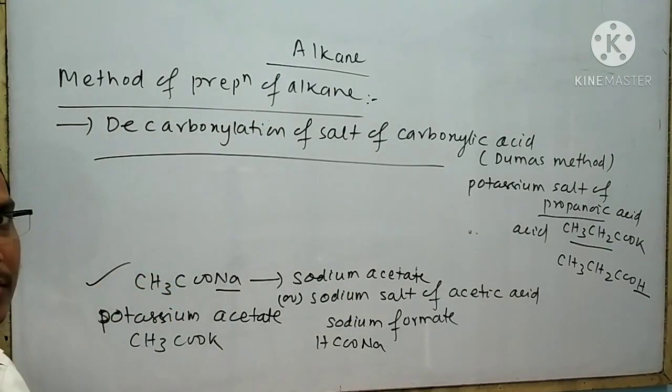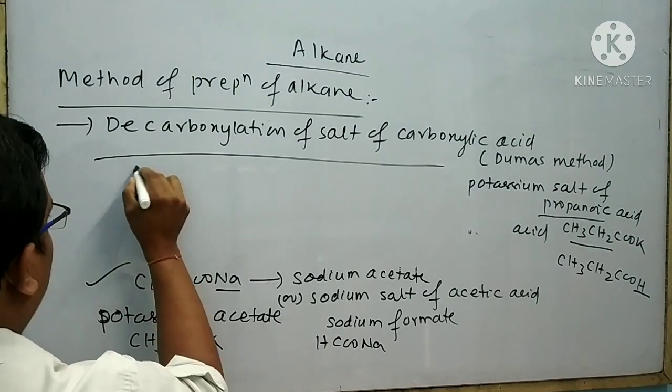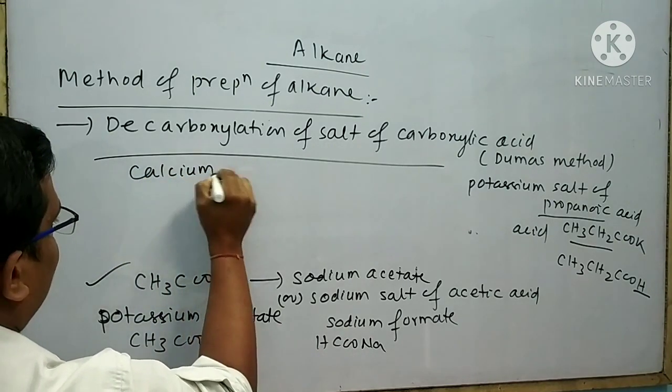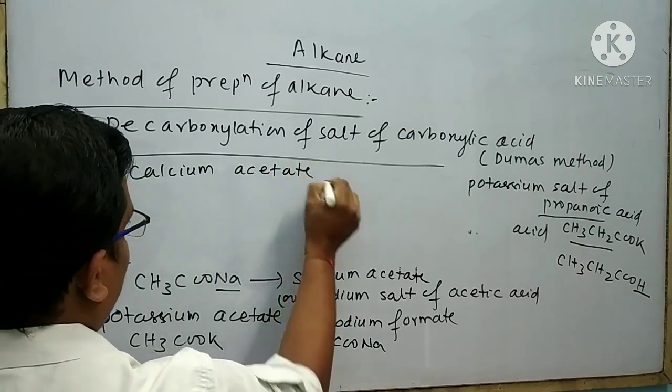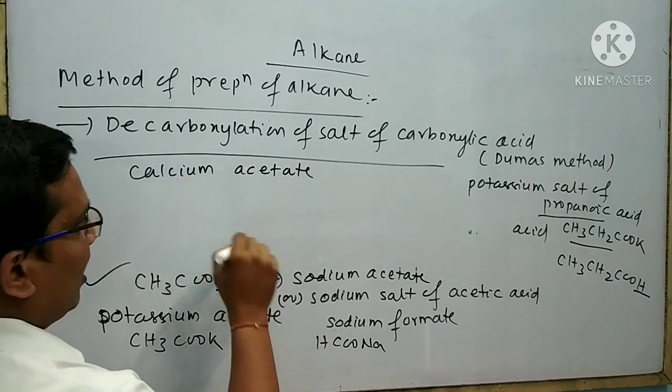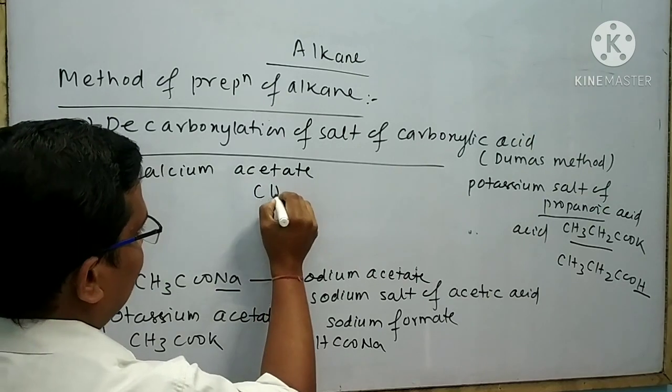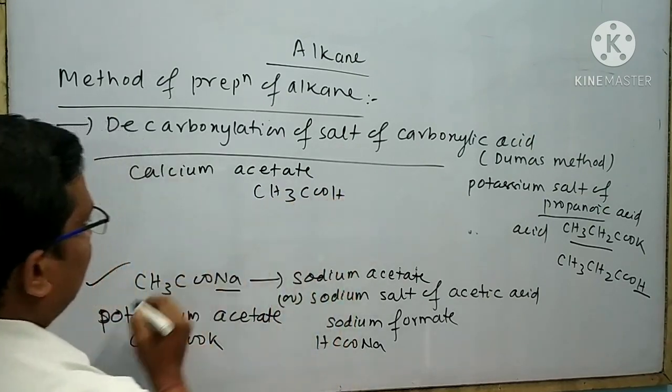Like this example, I can also write the formula of calcium acetate. The formula of acetic acid is CH3COOH.